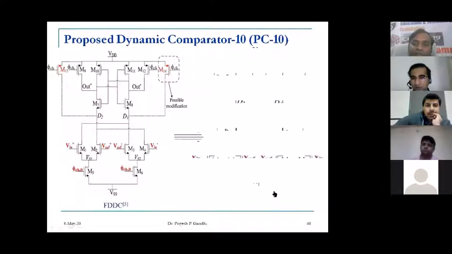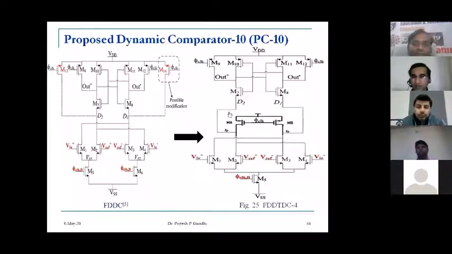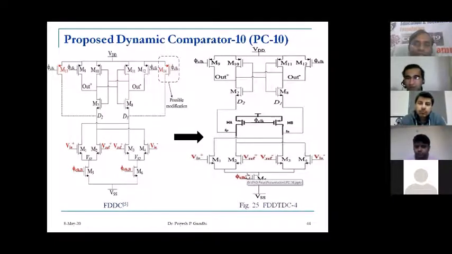Now this is the final design that we have come out with from all this iteration, the simulation, the mathematical analysis, and the Monte Carlo analysis. Here we have utilized the concept of a differential circuit as well as the double tail circuit. So I have given it a new name, FDD, the fully differential double tail dynamic comparator.